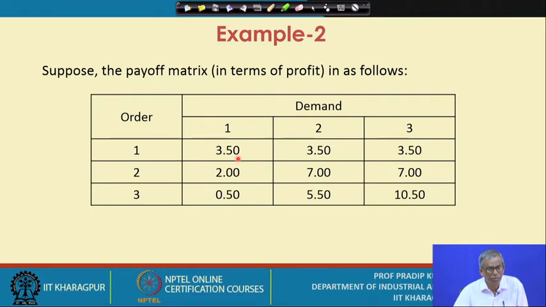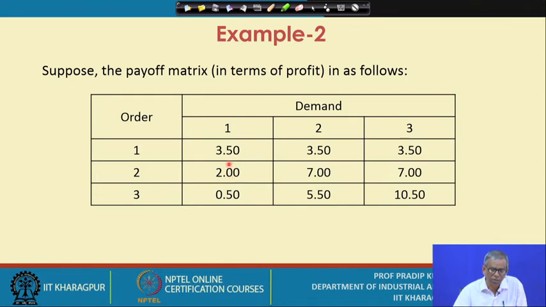How much is the opportunity cost? You subtract the maximum from the value which you have actually obtained. The maximum is 3.5, and what you have obtained is 3.50, so the value is 0. That means there is no regret, there is no opportunity cost.